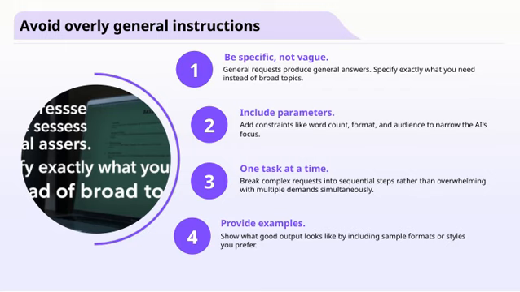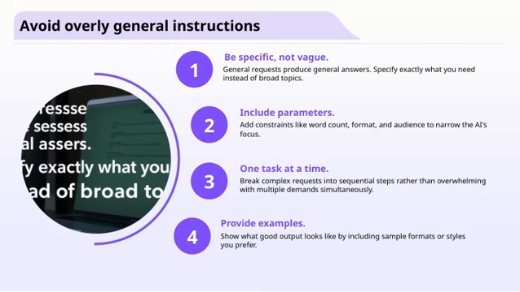First, it's important to avoid overly general requests. Instead, be specific about what you need. For example, rather than saying, "Write a report," specify, "Write a 500-word report on market trends in the tech industry." This helps ensure the output is focused and useful.